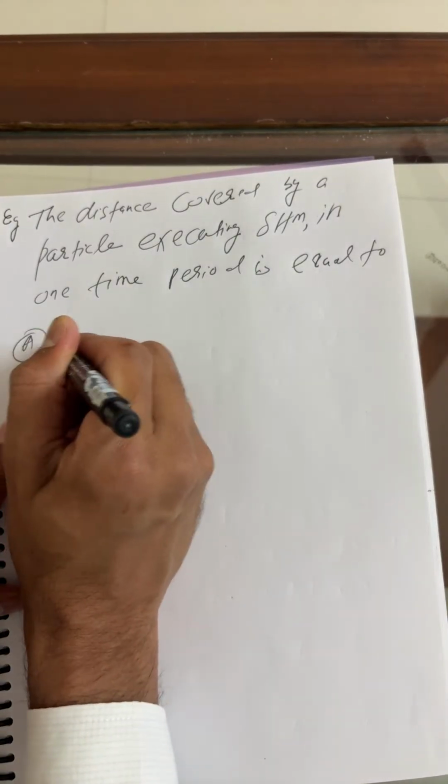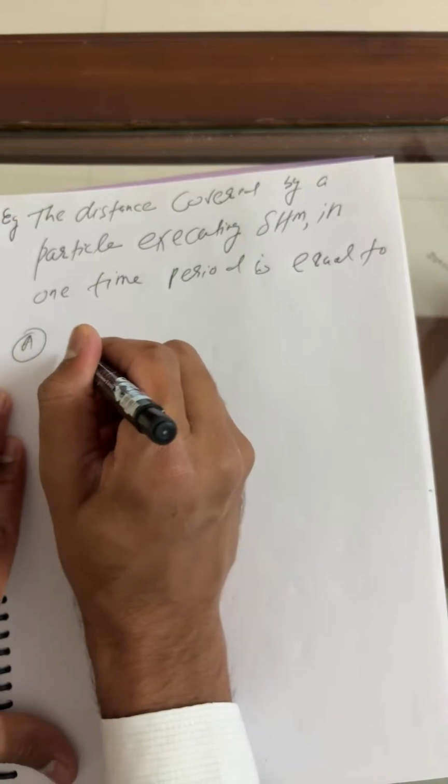So these are the options here. Option A: four times the amplitude.